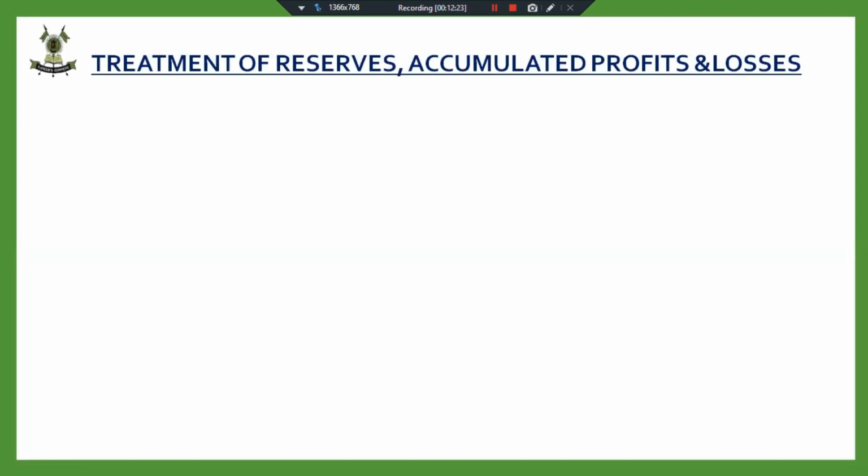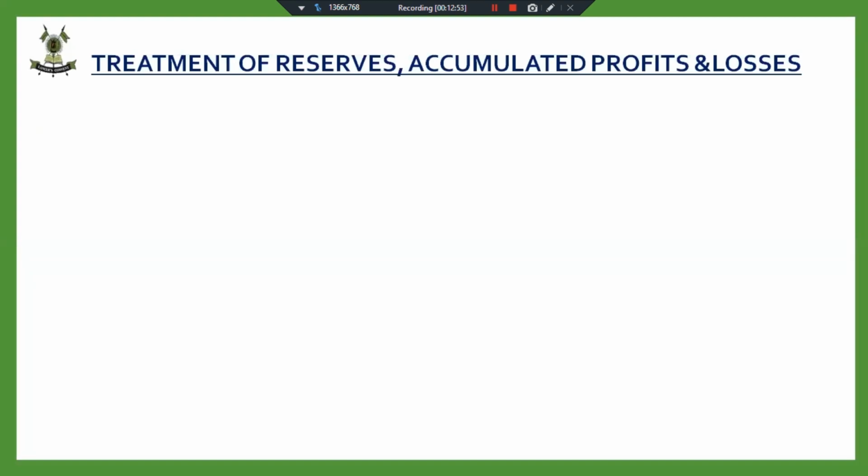Yes, very good, Hardik. They were all distributed in, yes, Hardik Jain, good. Divit, very good. Kunal, good. Yes. We were getting the correct answers, children. So we were distributing these reserves and accumulated profit and losses in the old profit sharing ratio. Same thing we are going to do here also in case of profit sharing ratio.